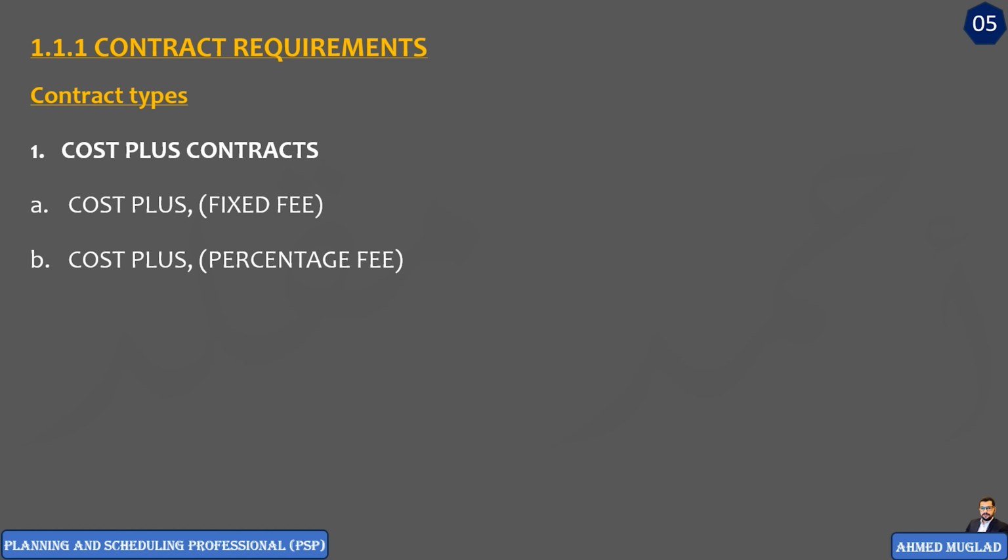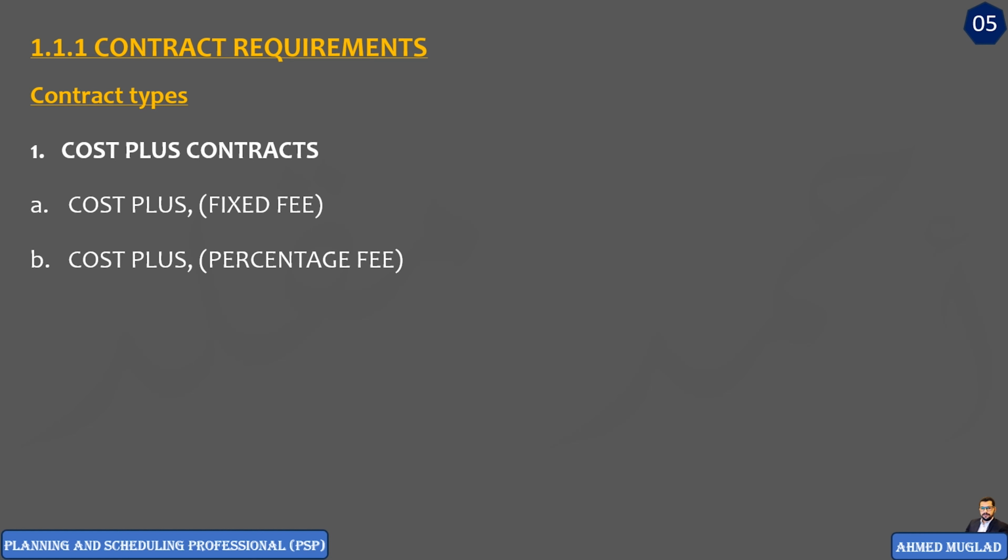The second one is cost plus percentage fee. This is very similar to the first one. Here, the client will pay the total cost to the contractor plus an agreed upon percentage. Here, usually the percentage is calculated from the actual total cost.